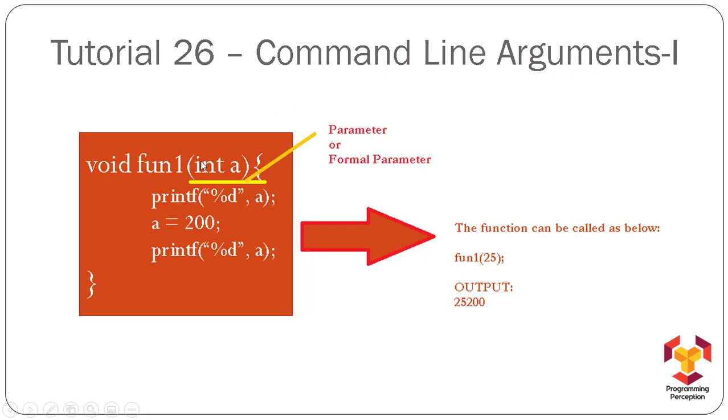When you call this function, you will call it like this, passing a value to it. So this 25 is nothing but the argument. And when we pass 25, the output of this function will be 25200, because no \n or space is being used, so both the values will be printed like that only. I hope you understand what a parameter of a function is and how we call a function and pass the argument to it. Now to understand this scenario, let me show the same thing practically.